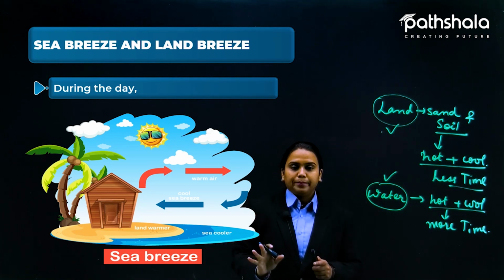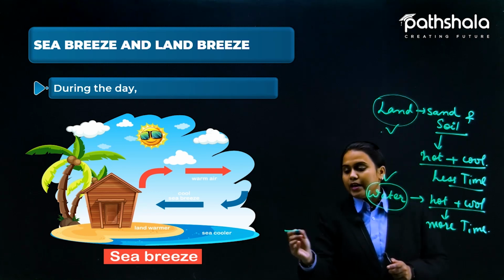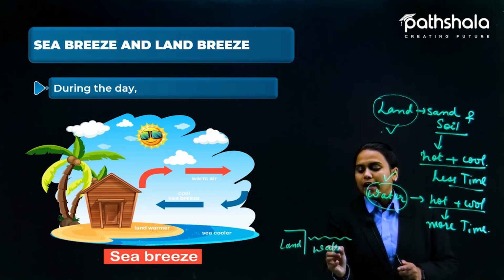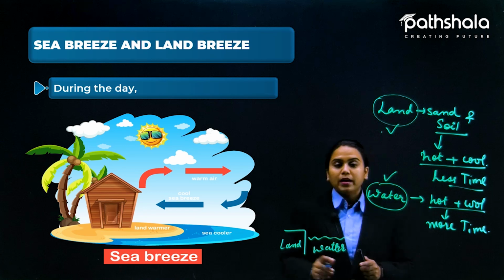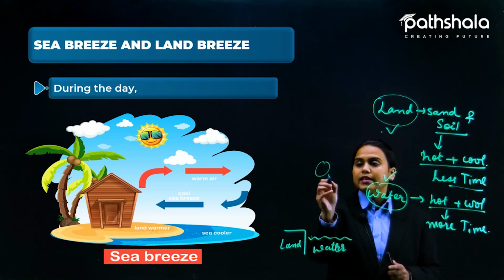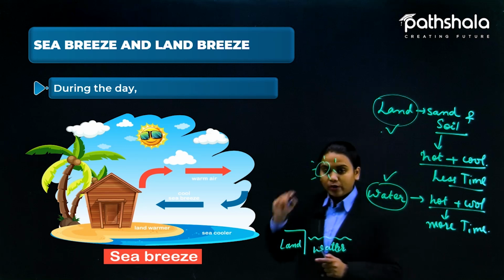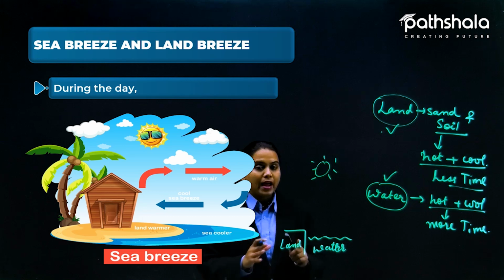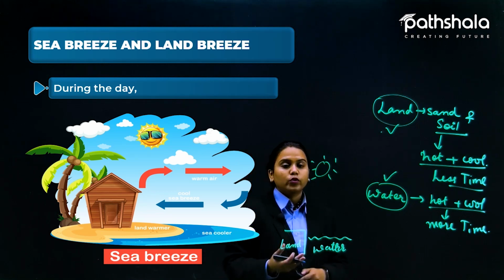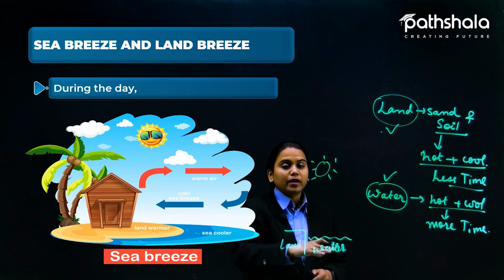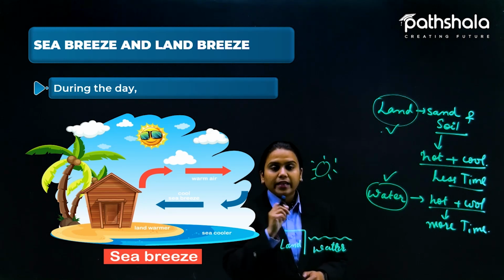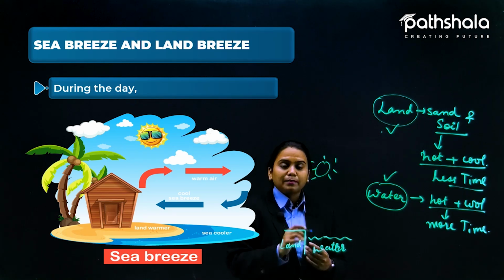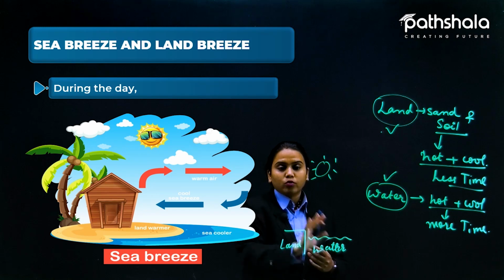But water takes time. Okay, so here we have land and here we have water. Water will take time to heat up, but land will do that quickly when the sun is here, as you can see in the diagram. That heat will make the land quickly heat up, and meanwhile the water is also trying to heat up, but not as much as the land. The water has not become as hot as the land has. That means the land is hotter compared to the water.